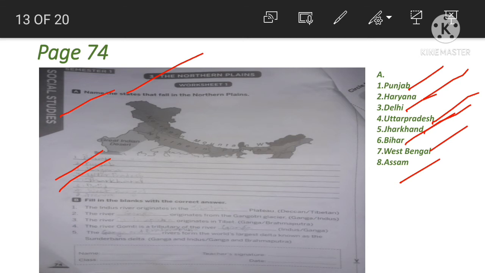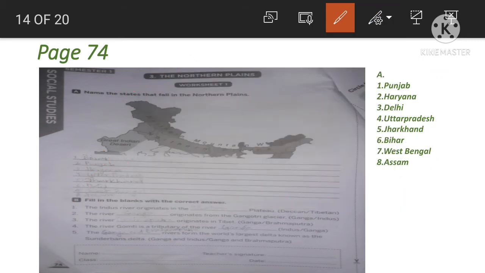Next, B. Fill in the blanks with the correct answers. So two options are given here. We have to choose one option which is right. 1. The Indus River originates in the Dash Plateau, Deccan, Tibetan. So from where does the Indus River originate? The Indus River originates from the Tibetan Plateau. Okay, Tibetan Plateau.